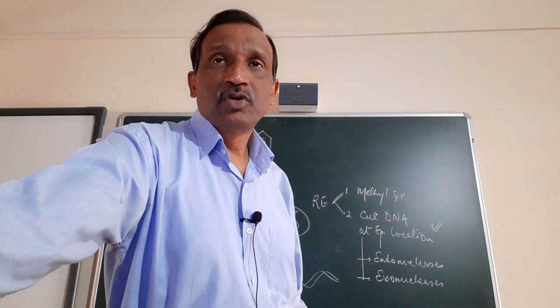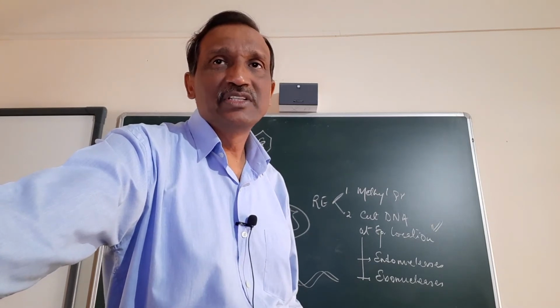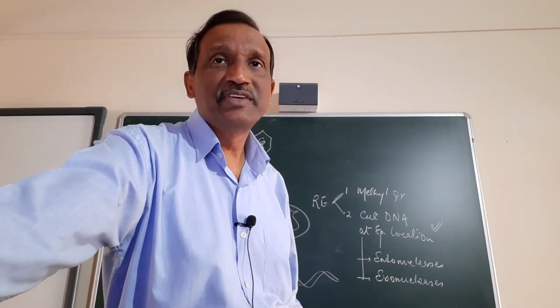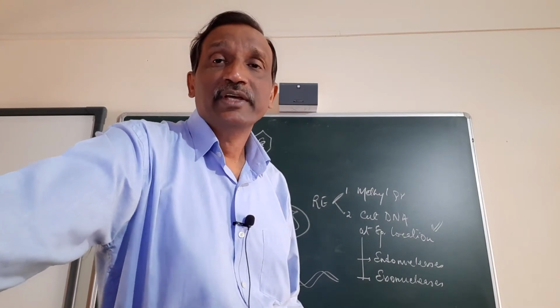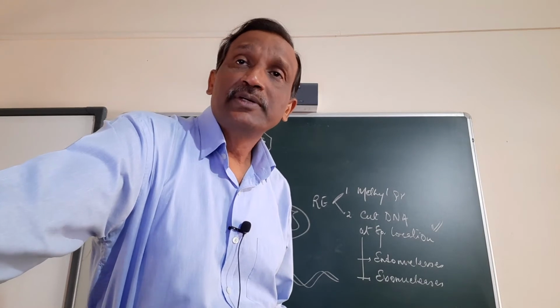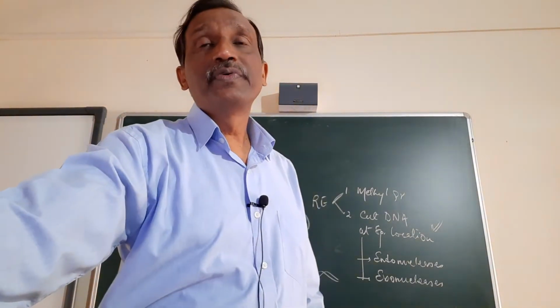Now I don't know how far it is true, because when we study the naming, we'll see that these Roman numerals are actually given according to the order of their discovery.